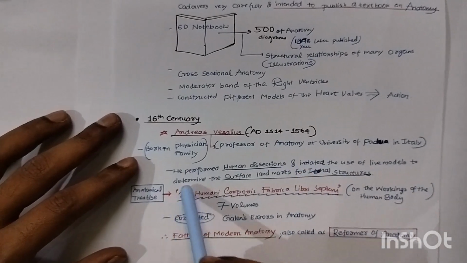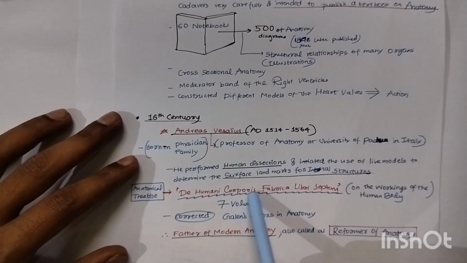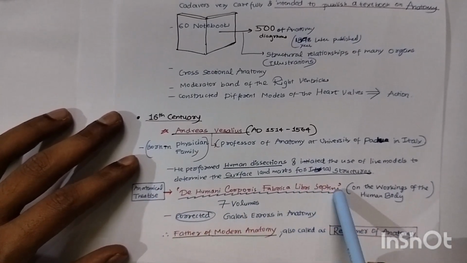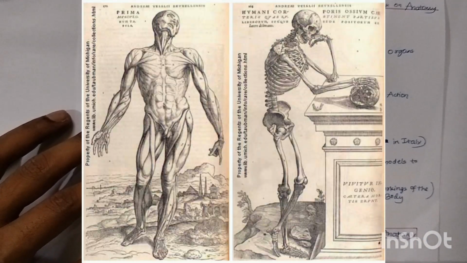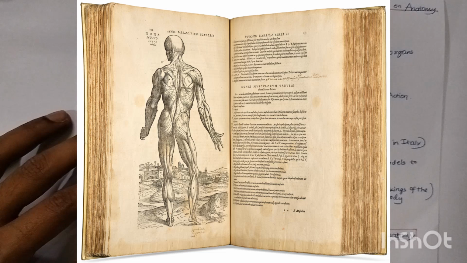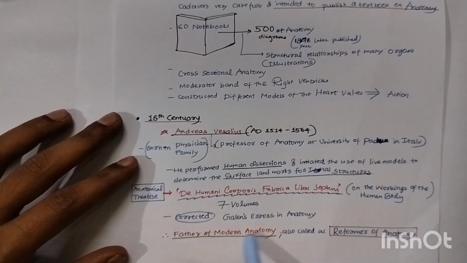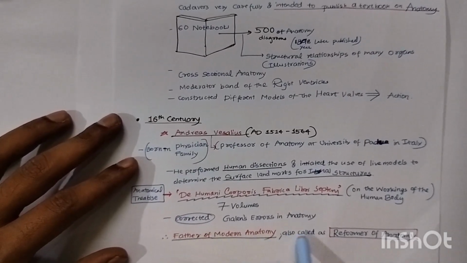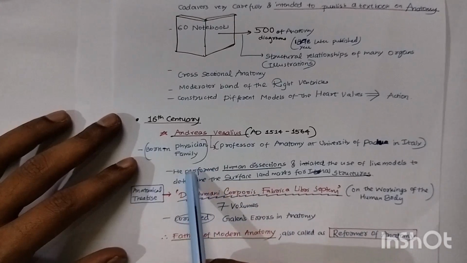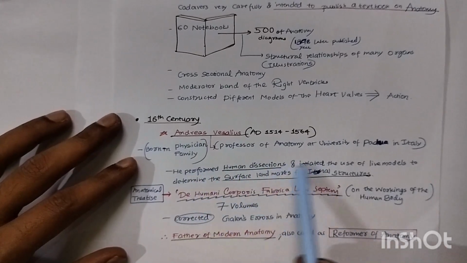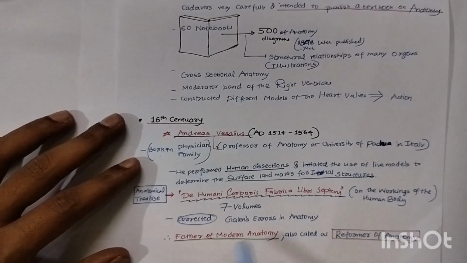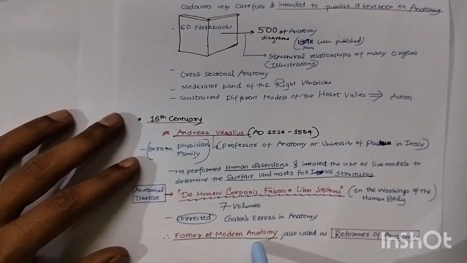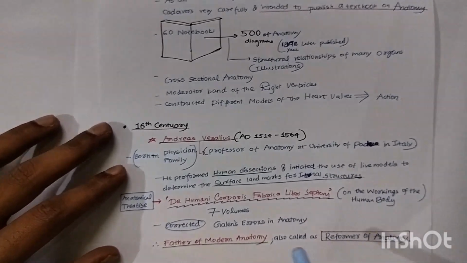This is very important. His anatomical treatise De Humani Corporis Fabrica Libri Septem, on the workings of the human body, in 7 volumes, corrected Galen's errors in anatomy. He is called the father of modern anatomy, also the reformer of anatomy, because through human dissections and live models he determined the surface landmarks of the internal structures. That's why he is regarded as the father of modern anatomy.